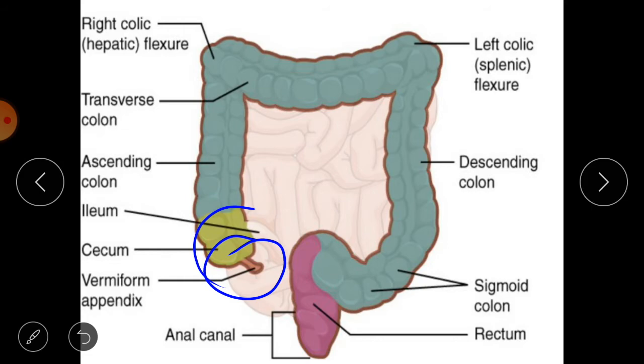Okay, but what is the function of this appendix? What is the use of it for our body? Some people say that it is a vestigial organ, meaning of no use, but some people say that it is the reservoir for beneficial bacteria or useful bacteria, and it reboots the digestive system after diarrheal illness. Suppose you have diarrhea or loose motions, and after that these useful bacteria help you to recover from your illness. So the appendix is the reservoir of useful bacteria.